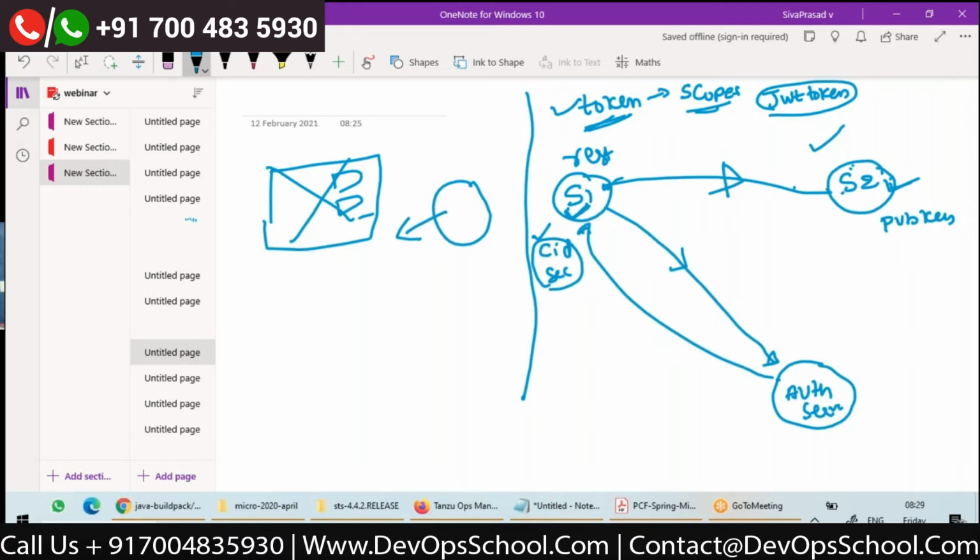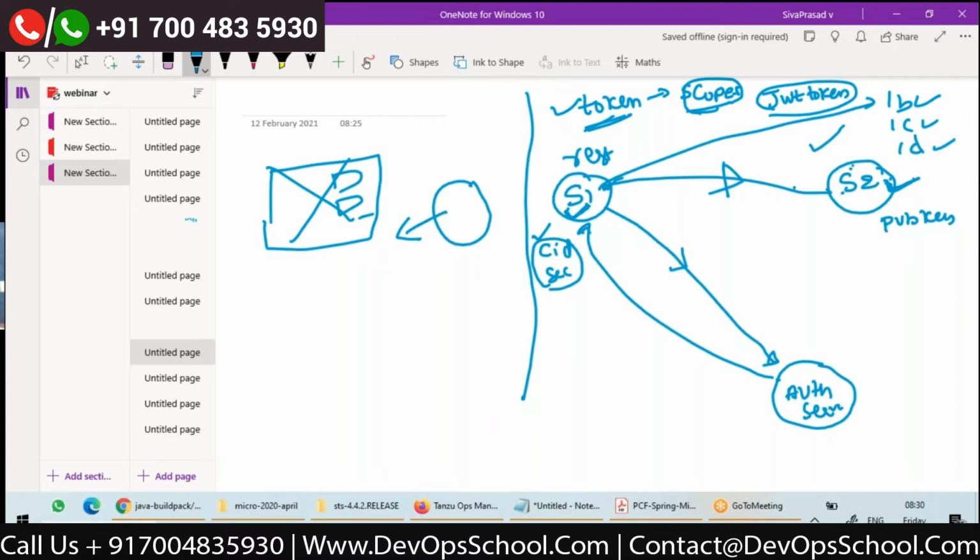So S2 will be able to validate the token, and if the token is valid, it can have some configuration to check. Okay, the token is valid, that's fine, but does it have the required scopes to access this particular operation or not? That means on S2 there might be operations like /b, /c, /d. /b requires some permissions, /c requires some permissions, /d requires some permissions. So now the request is coming to /b.